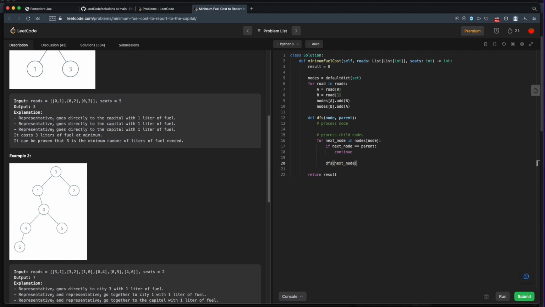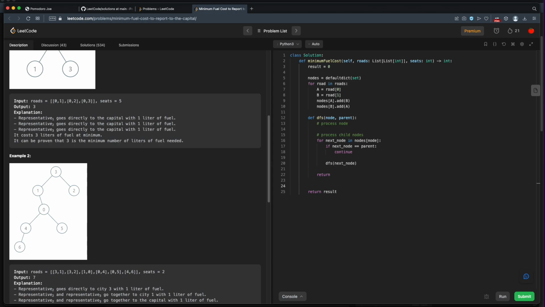Okay, so this is our basic outline for depth first search. We start at some node, in this case 0, and then we'll look at all the connected nodes, and as long as we're not backtracking, we'll do a depth first search on those nodes. At some point we need to reach the end. The end will be when our connected node has no child nodes. That's going to be this leaf node out here. And then we will start returning and recurse back up. So we'll have some return at some point. We have to figure out what we need to return now. Now we get into the part of the problem that really deals with people and fuel and things like that.